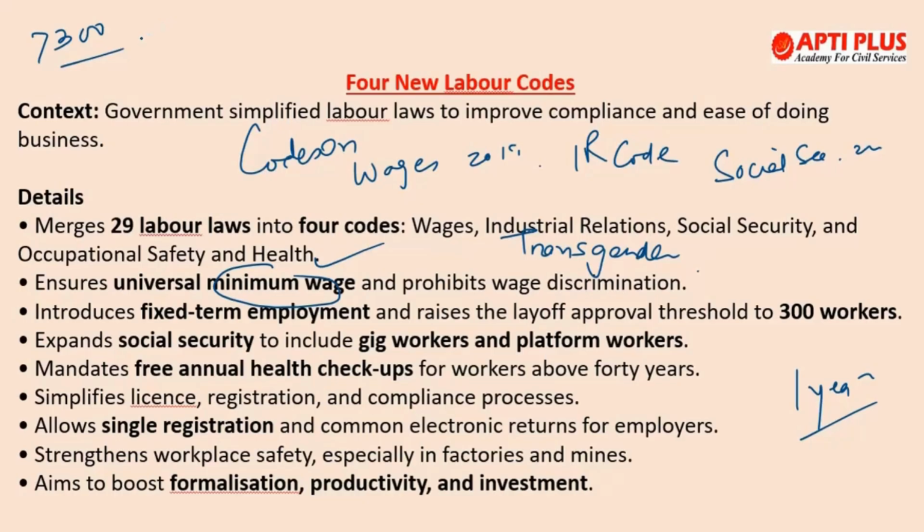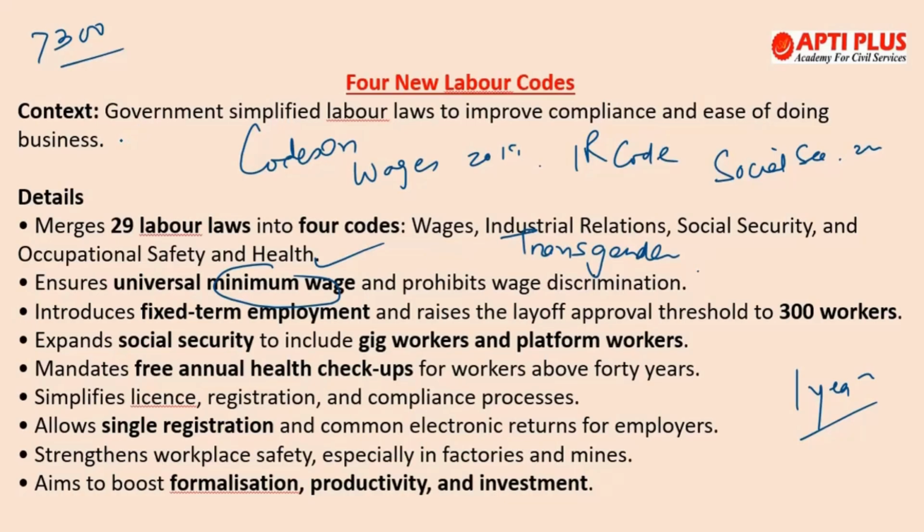And if you talk about the Code on Social Security 2020, this actually covers 9 acts, including the Employees Compensation Act and Maternity Benefit Act. Now under this Code on Social Security, all workers, including the gig and various platform workers, now they'll get social security like the ESI and so on. And ESIC coverage is now nationwide, and this is not limited to specific areas as well.